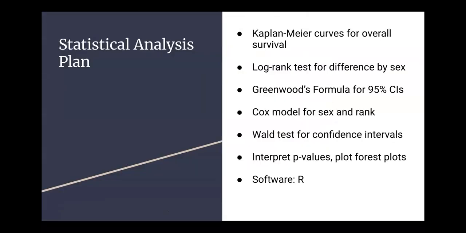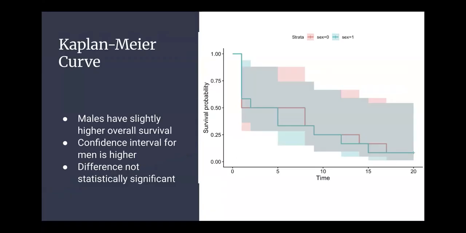Our statistical analysis plan, we began by using Kaplan-Meier curves to estimate overall survival, and then we used a log rank test to compare survival functions between the sexes, and we used Greenwood's formula to create confidence intervals. We then fit a Cox proportional hazard model with sex and rank as covariates, using Wald's test to generate confidence intervals for those hazard ratios. And all of this was performed in R.